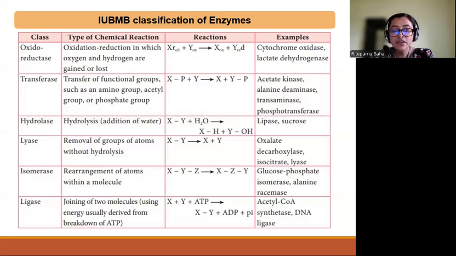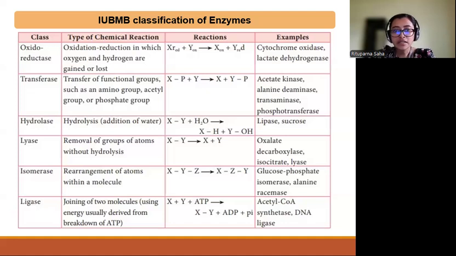Lyase enzymes help in the removal of groups of atoms without hydrolysis. Examples include oxalate decarboxylase, isocitrate lyase, etc. Isomerase enzymes help in the rearrangement of atoms within a molecule, for example, alanine racemase. Whereas ligase enzymes help in the joining of two molecules, preferably using energy derived from the breakdown of ATP. Examples include acetyl-CoA synthetase and DNA ligase.